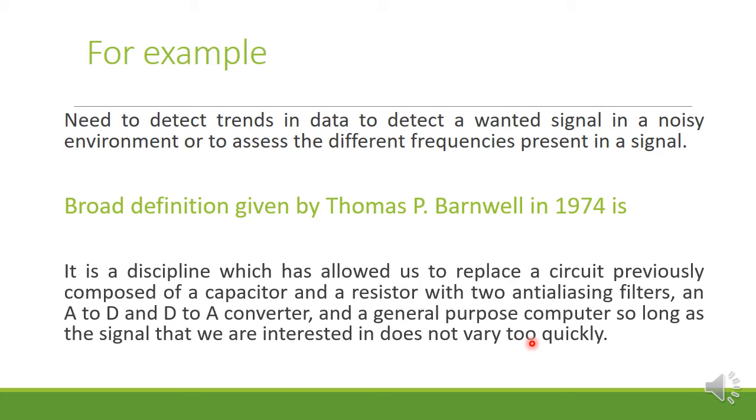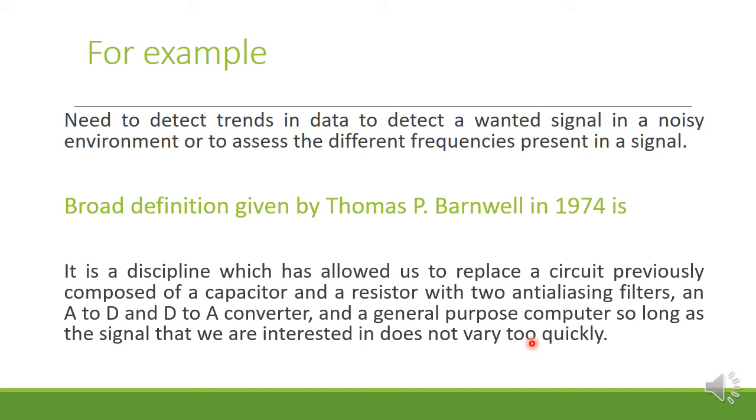That means before the 1970s, usually we constructed any type of circuit using capacitors and resistors. What we construct using a capacitor and a resistor is called an analog circuit. Okay, that all of you know.